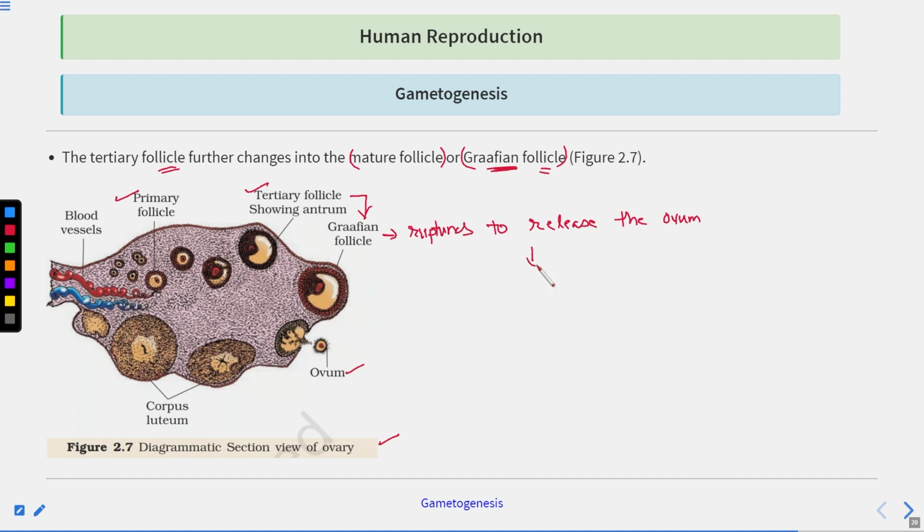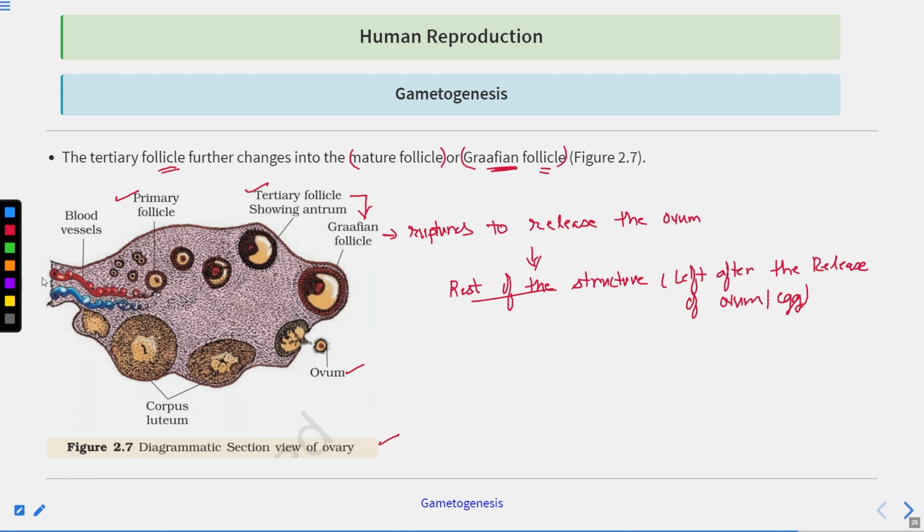Okay, and the rest of the structure, which is formed after the rupture of the Graafian follicle, is now known as the corpus luteum. Clear? So you can say it is the rest of the structure which is left after the release of the ovum or the egg. Okay, the rest of the structure transformed into what?